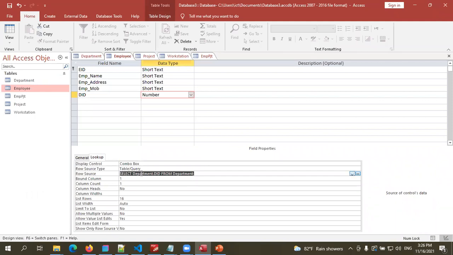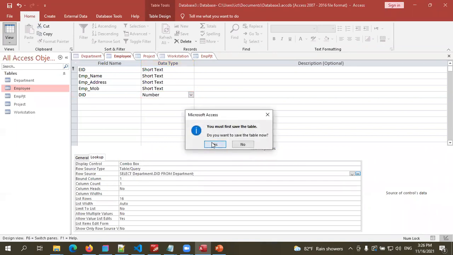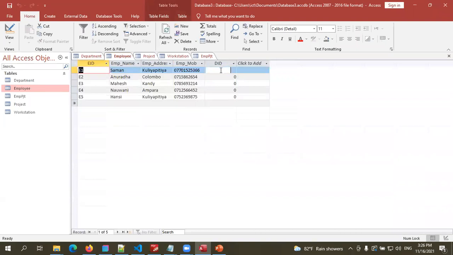Now you can see it is selected. Now I'm going to go to the datasheet view, save it. Now see, when I click here, you can see a combo box. From there I can select.